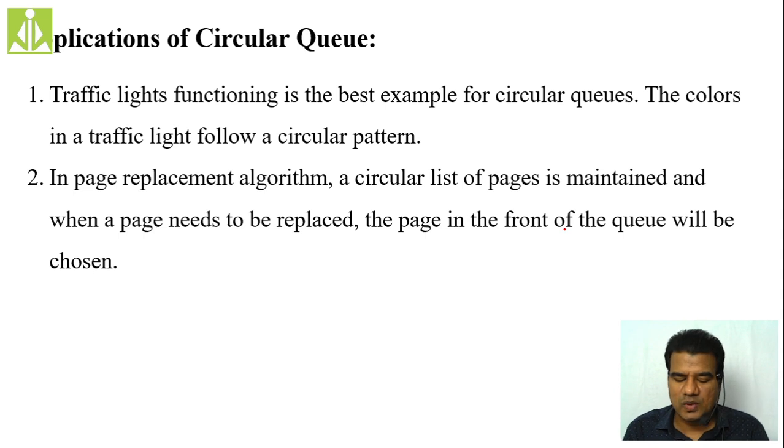So for applications, you can consider traffic lights. You might have seen traffic lights. They always rotate in a circular fashion. First red, then yellow, then green. Once again, after green, it will go to red. Red, yellow, green, red, yellow, green. Likewise, it will always move in a circular fashion. So the traffic light pattern can be considered a circular queue.